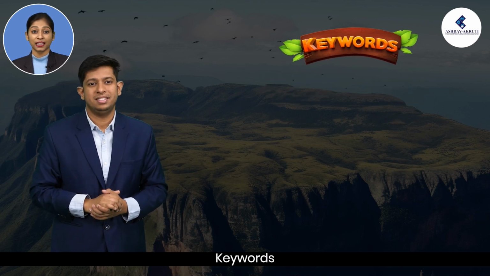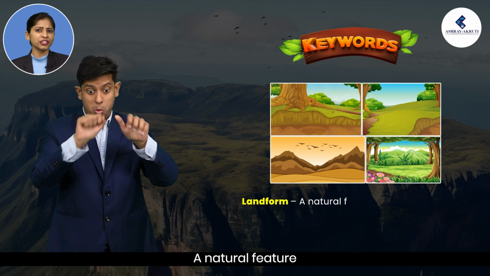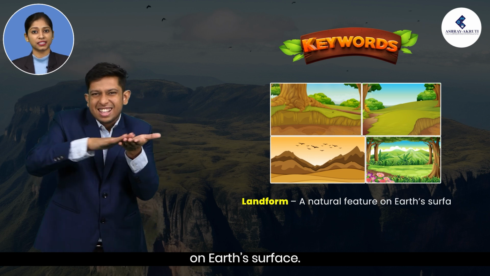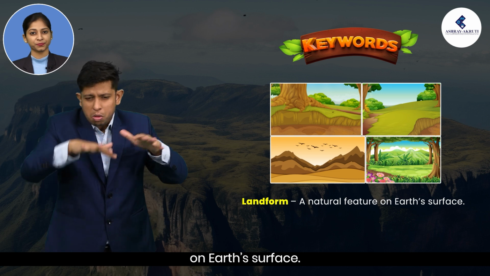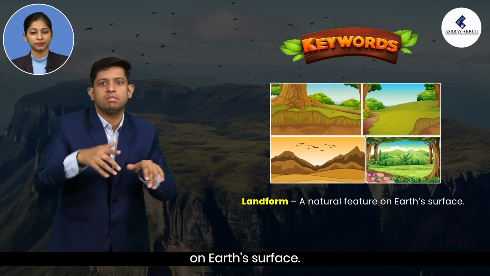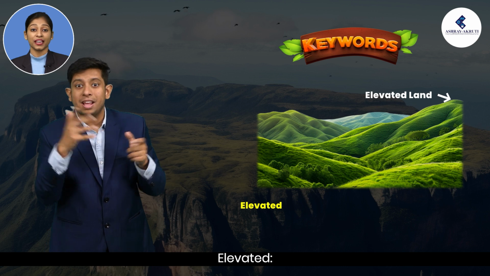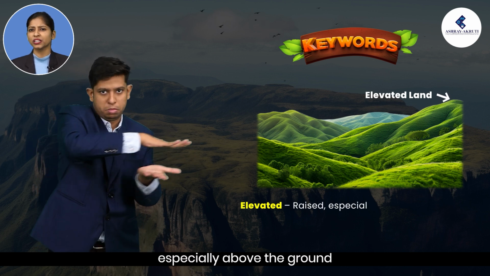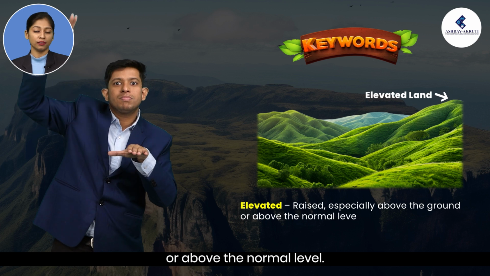Keywords. Landform: a natural feature on Earth's surface. Elevated: raised, especially above the ground or above the normal level.